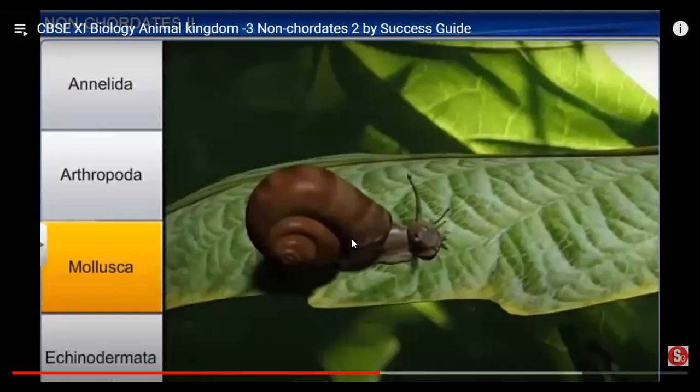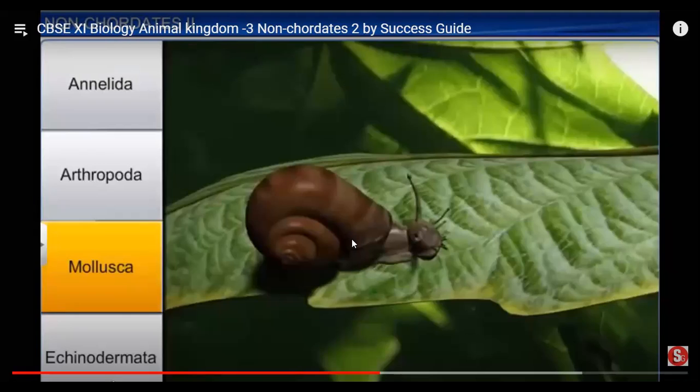Now, the development has varieties of examples. Butterfly, as I told you already, has a larval stage, so indirect development. Cockroaches and mosquitoes have indirect development. Indirect means they have a larval stage in between. Those animals that don't have a larval stage in their life cycle are known as direct development.